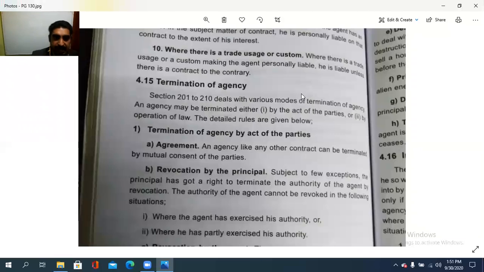So termination of an agency, that is revocation or cancellation or termination. Termination means terminating the contract between agent and principal. We will check how. Sections 201 to 210 deal with the various modes of termination of agency. Under that, agency may be terminated either by the act of the parties or by the operation of law. So two things are there: by the act of the parties involved in the agency and also by operation of law.